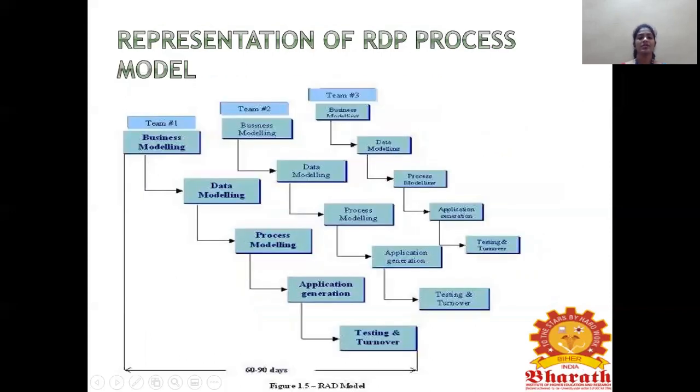And this is a representation of the rapid application process model. Once the business model is over, it will go to the data modeling, that is the data objects. Then it goes to the process model. Then it goes to application generation using some tools, and testing will be there. So it will mainly take 60 to 90 days to develop an application. Like the incremental model, we can simultaneously develop many smaller modules to incorporate the requirements needed in each module.